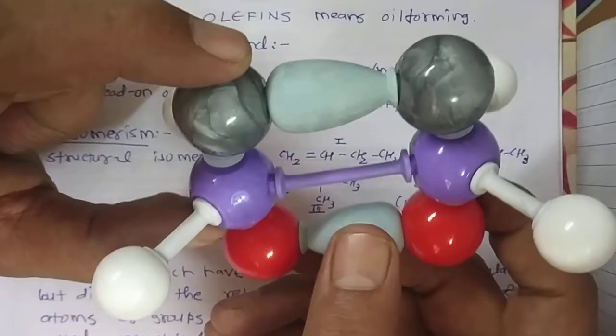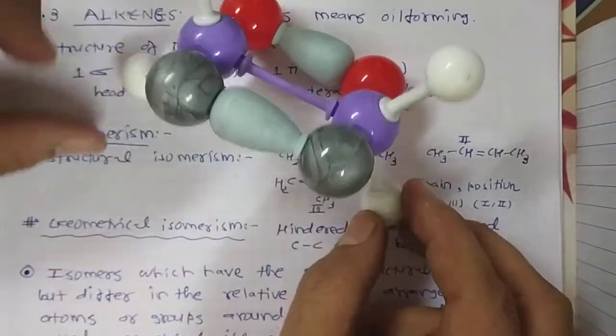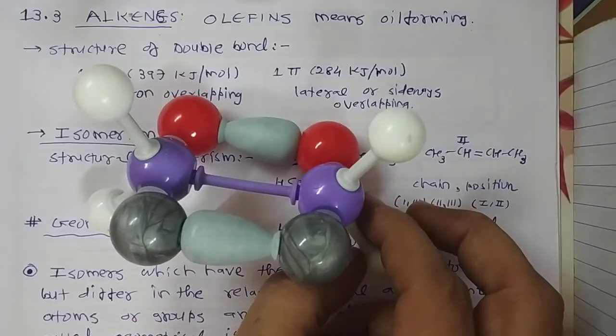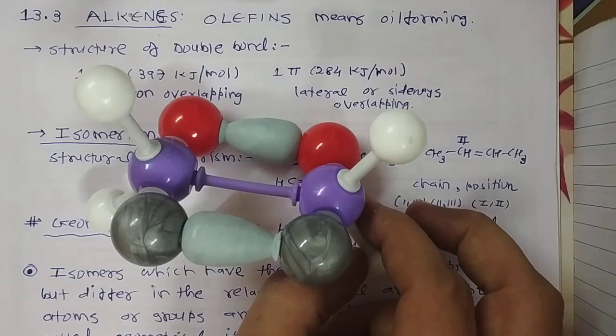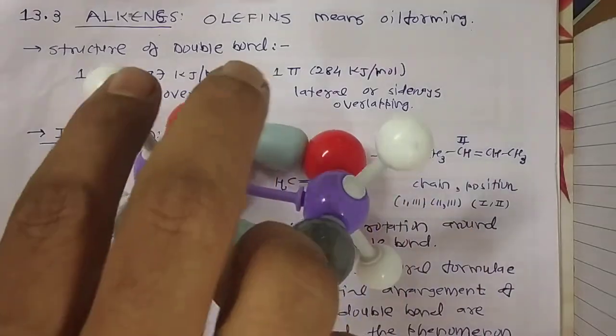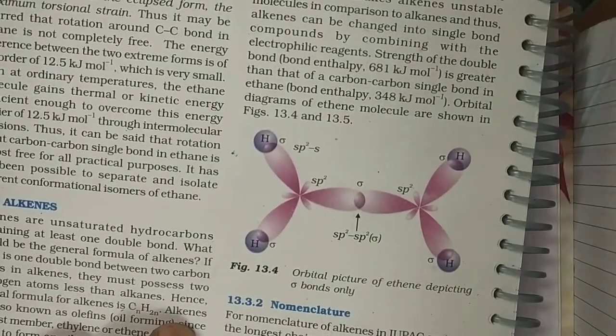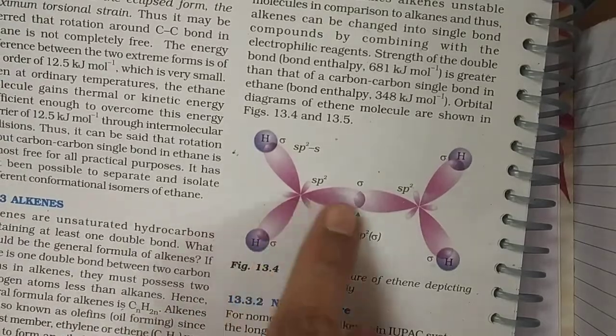So this particular model is a 3D model, but according to our textbook concepts, we have to demonstrate it like this. So this is carbon, same way here.